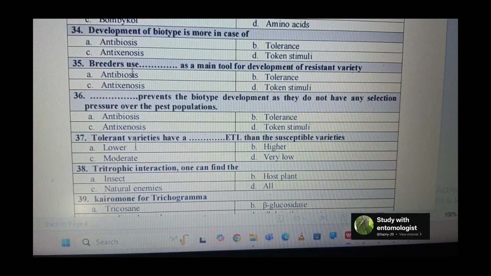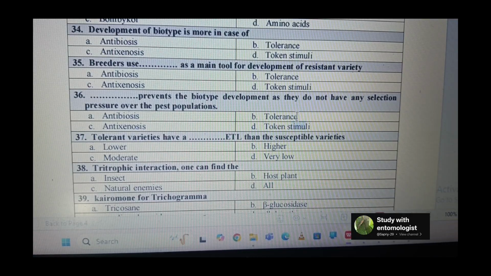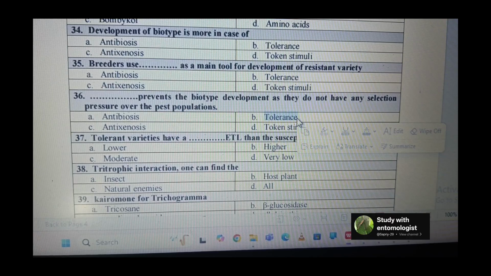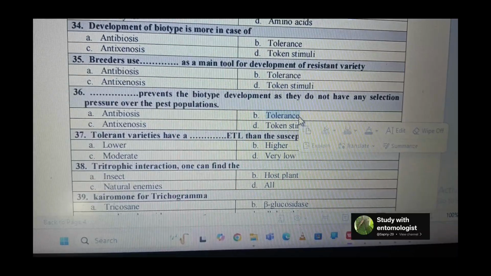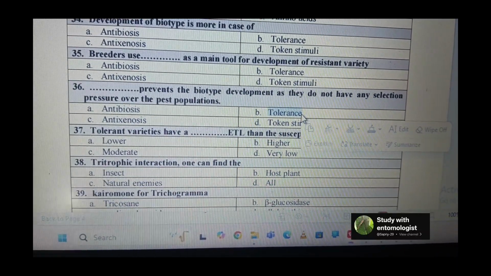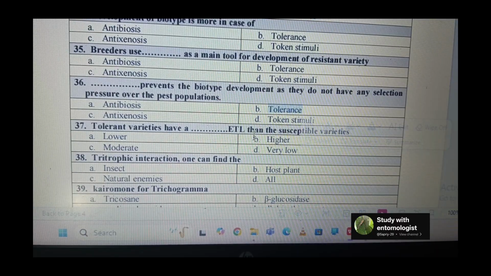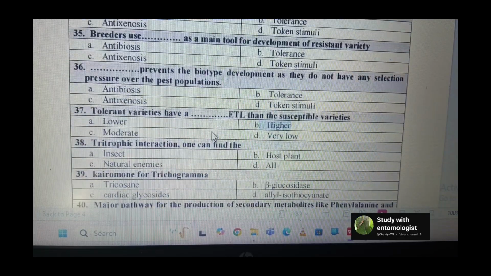Next question is dash prevents biotype development as it does not have any selection pressure over the pest population. So this is known as tolerance, because those varieties give some chance to feed on themselves, although they can tolerate the damage. That's why tolerance mostly does not cause biotype development or any kind of pressure on the insect. Next question is tolerant varieties have a dash ETL than susceptible varieties. So tolerant varieties have a higher ETL than susceptible varieties.